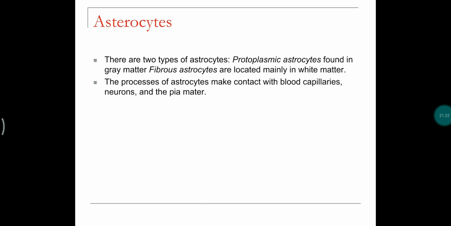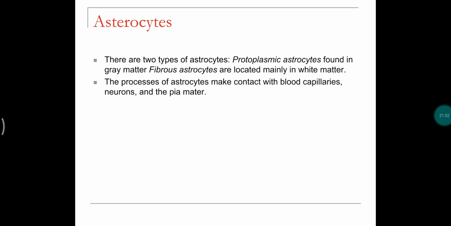Now coming to astrocytes. Astrocytes are star-shaped structures which have multiple cytoplasmic projections. The fibrous astrocytes are located mainly in the white matter, which has highly fibrous processes, whereas protoplasmic astrocytes are mainly found in gray matter.